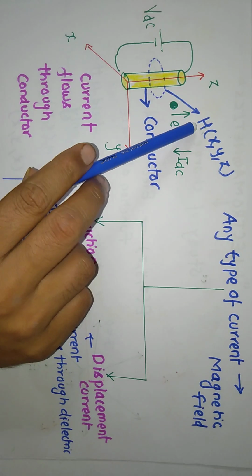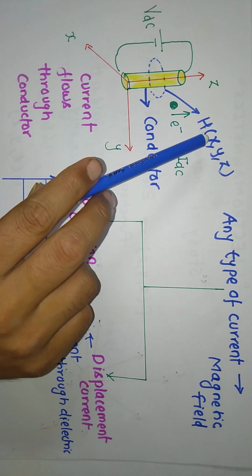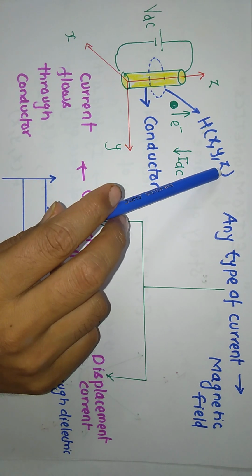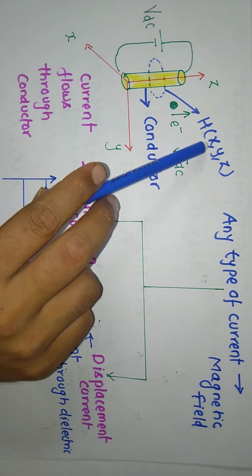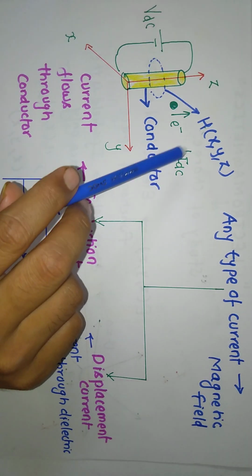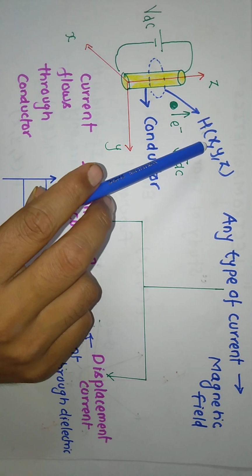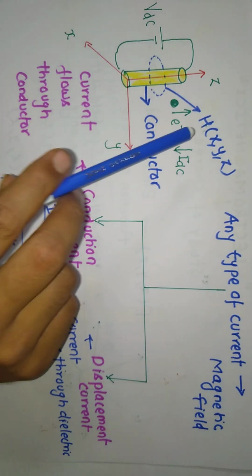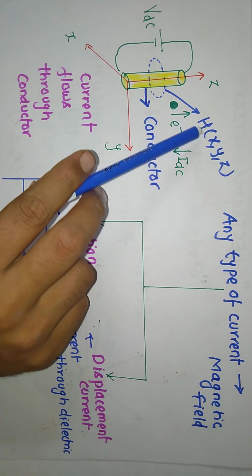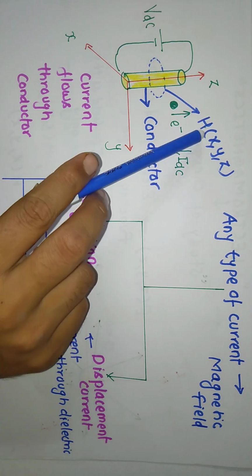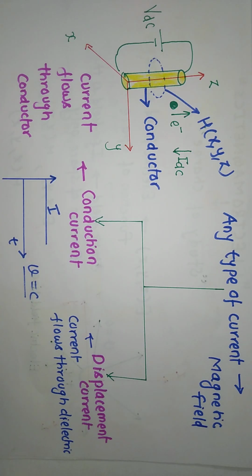DC current produces a magnetic field which is the function of space only. If any field is the function of space only, then we say it's a static field. So we can say this magnetic field is a static field because it is the function of space only.